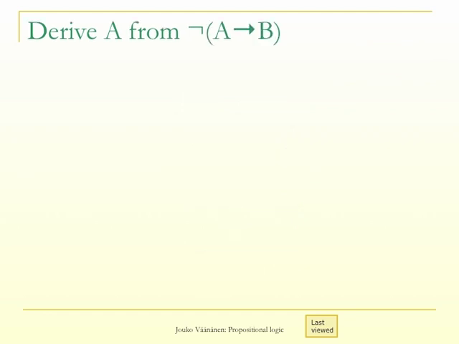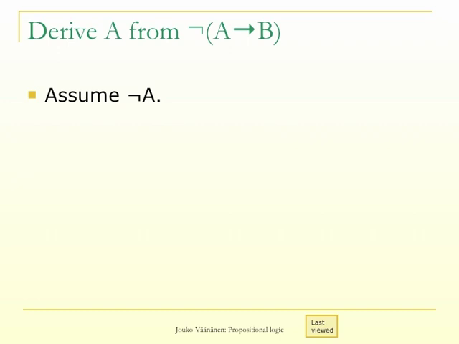We derive A from the negation of A implies B. This is a typical indirect proof. We have to prove A, so we make the temporary assumption not A. In a sense, we check how would the opposite of A, namely not A, fit our situation.